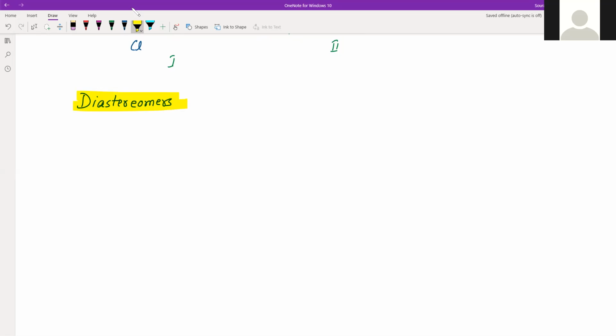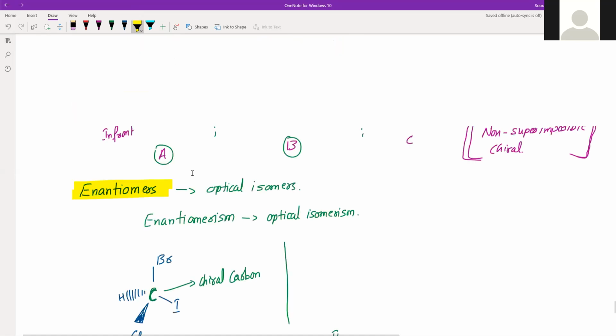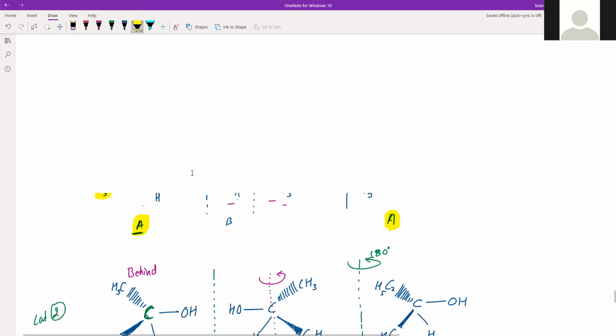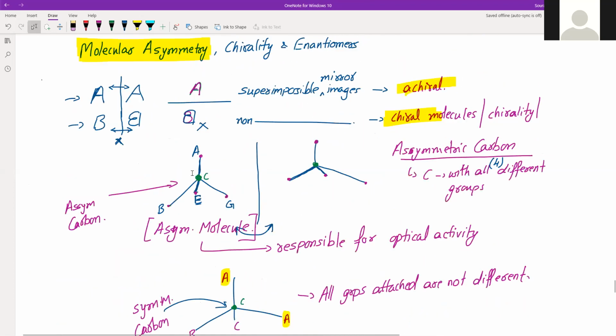For the time being, I think we understood these three different concepts which we listed at the beginning of this class, that is molecular asymmetry, chirality, and enantiomers. Other things we'll discuss in the next class, and we'll also see the nomenclature based on configuration, that is DL configuration and RS nomenclature.